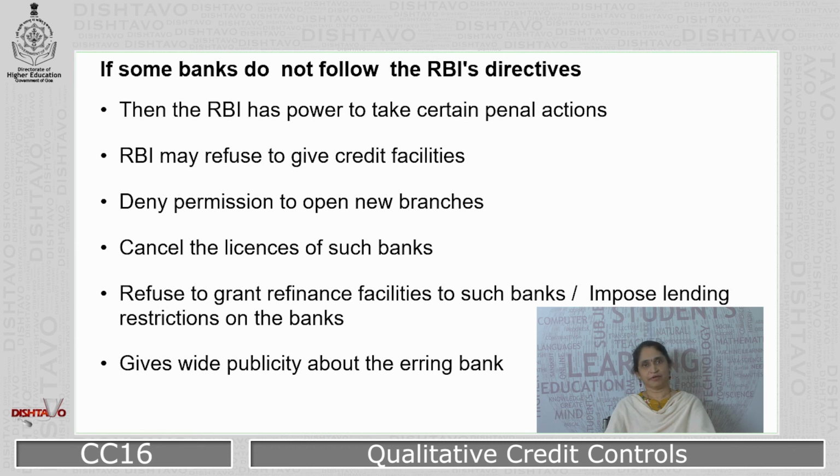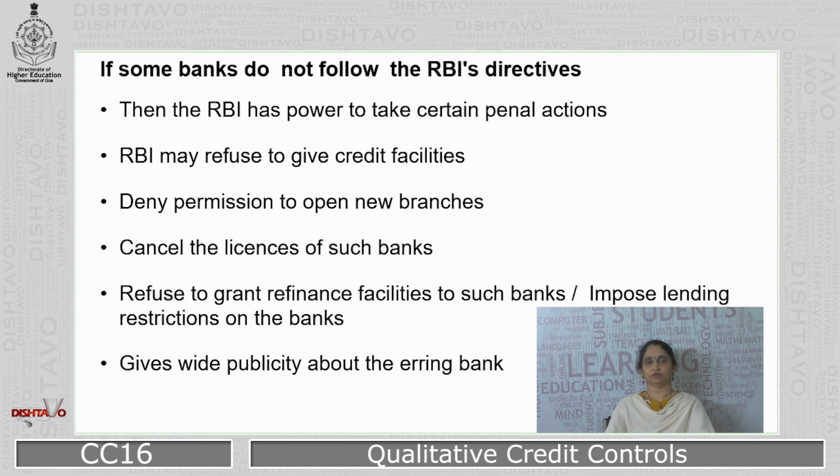So if commercial banks do not follow the RBI instructions, or what we call directives, then the RBI has the power to take certain penal action against them. These actions are in the form of RBI refusing to give credit facilities, cancelling the license of the bank, denying permission to open more branches, or refusing to grant refinance facilities, or imposing restrictions while the loan is given by the erring bank.